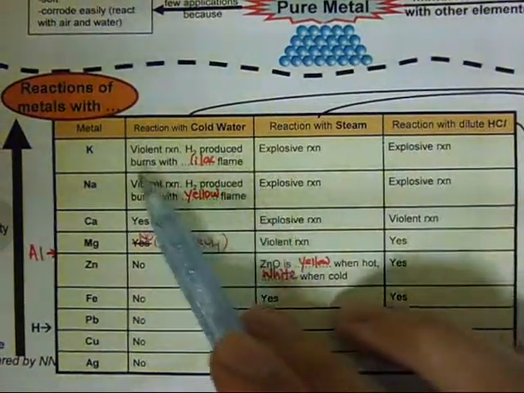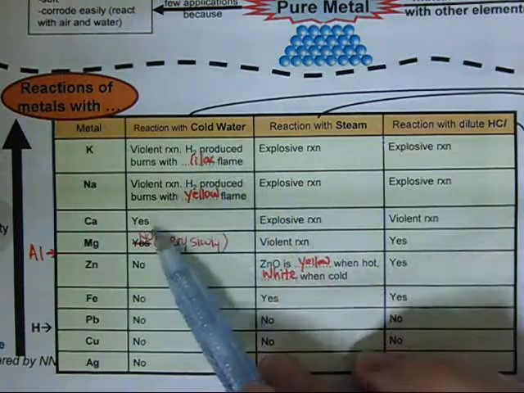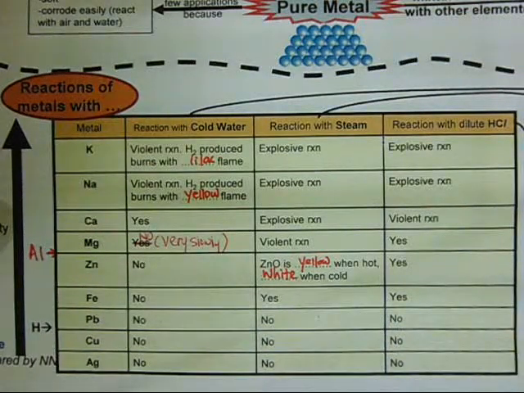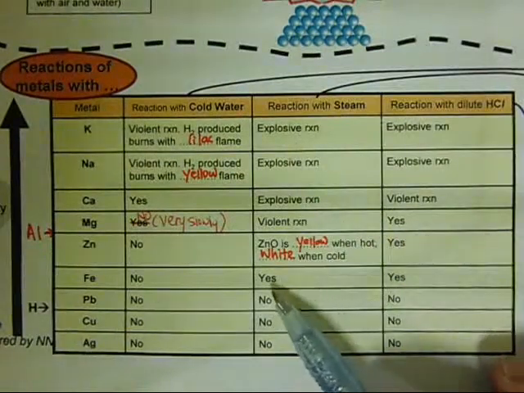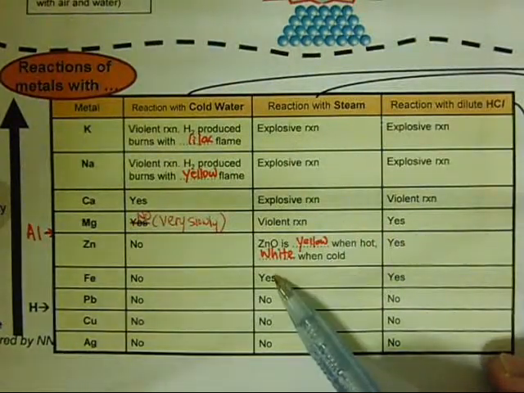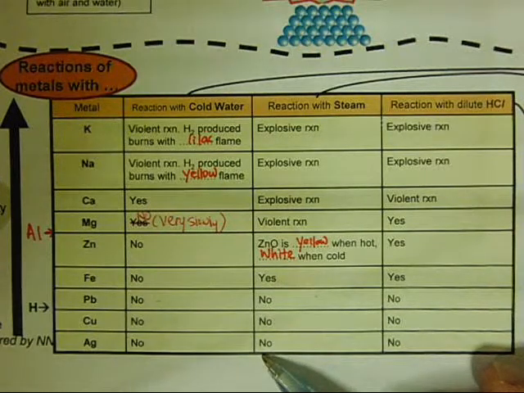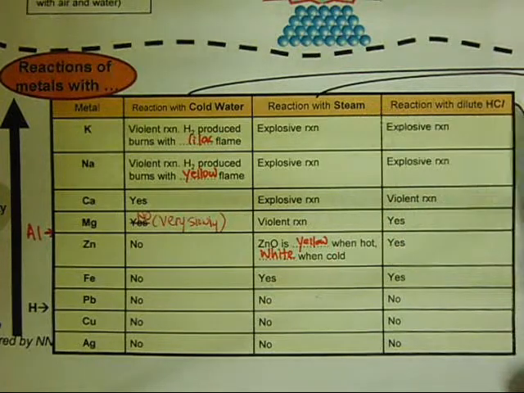So for example, for cold water basically only the top 3 metals react with cold water, the rest don't react. Steam basically is up until iron. Anything below iron do not react with steam. Steam is H2O gas.